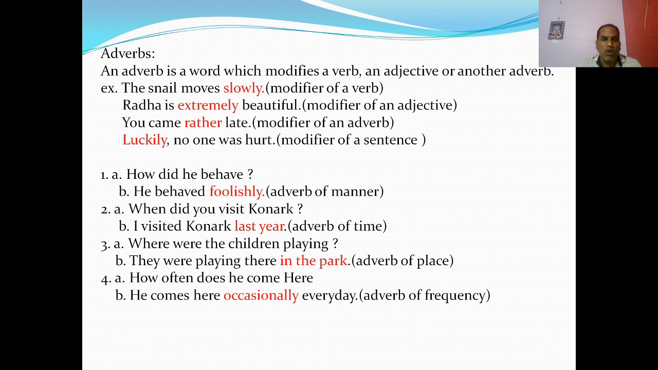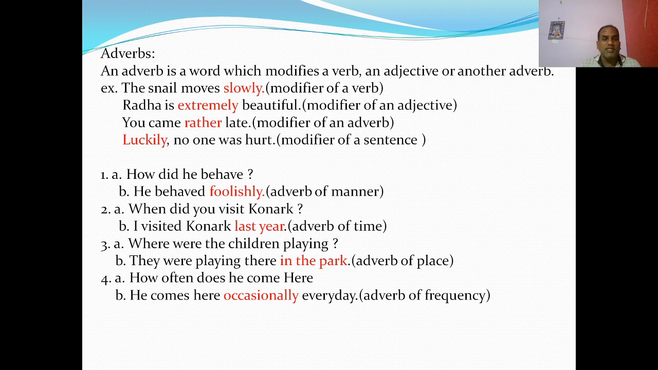Luckily, no one was hurt. You see, luckily is the adverb and it is the modifier of the sentence. So we have discussed that adverbs can modify a verb, an adjective, another adverb or a sentence. Adverbs are of four types.